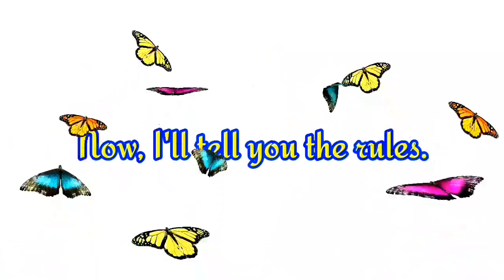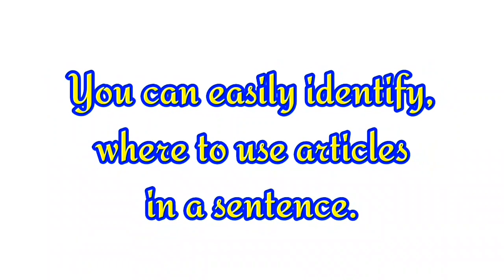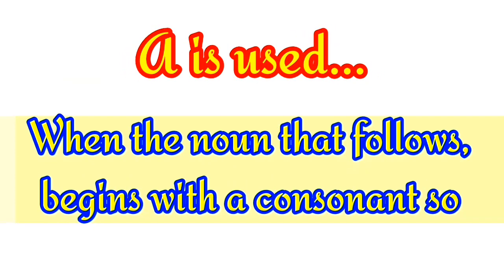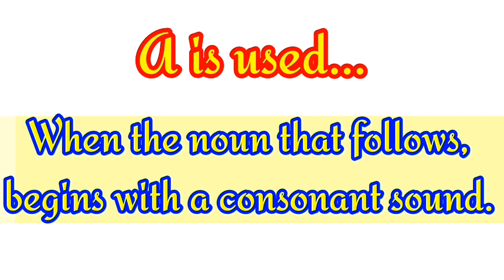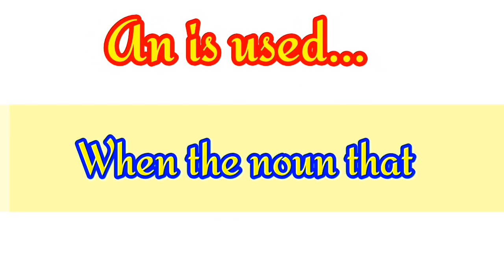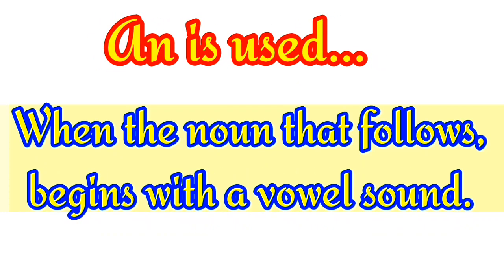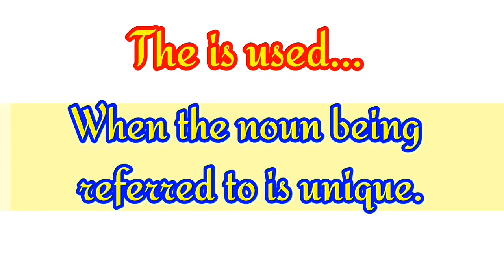Now I will tell you the rules. You can easily identify where to use articles in a sentence. "A" is used when the noun that follows begins with a consonant sound. "An" is used when the noun that follows begins with a vowel sound. "The" is used when the noun being referred to is unique because of our understanding of the world.